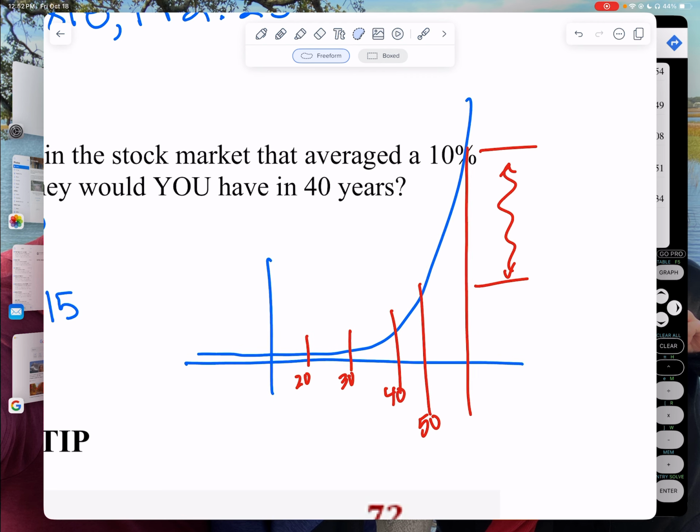What if I could shift, I can't do it. Anyway, if I could shift this blue, I'll do it in a different color. If I could shift this blue so that it is like this over here and it goes up here, then that means when I'm 50, I'm in the money. The way you shift it is you start investing early.